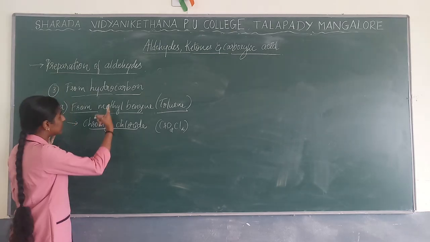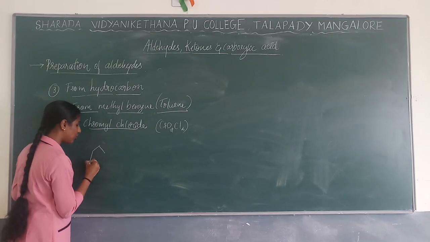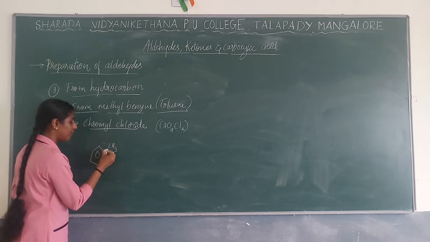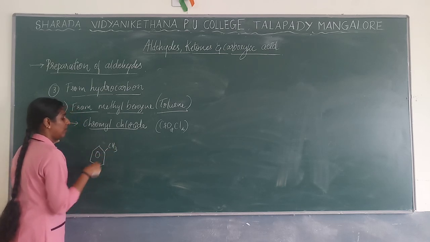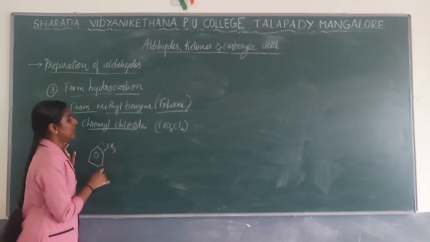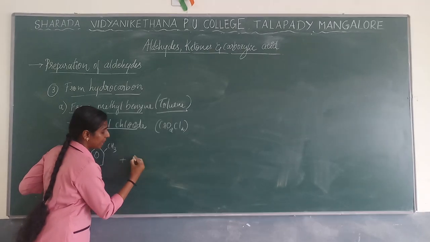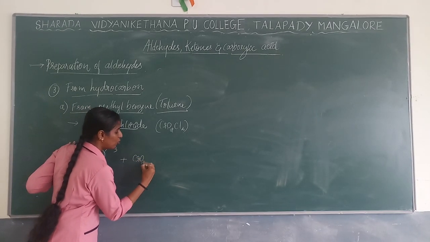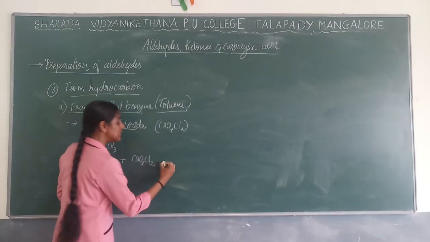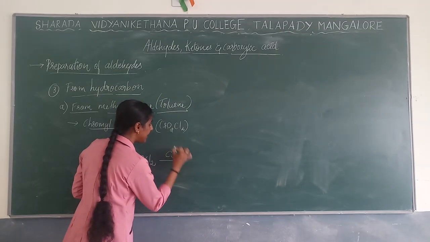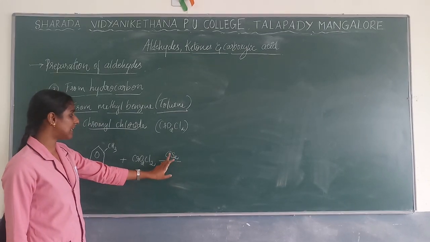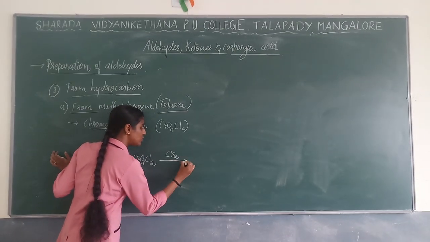Now I will take the methylbenzene, which is nothing but toluene, CH3 attached to benzene. The methyl group is attached, so methylbenzene, right? So methylbenzene will be treated with CrO2Cl2, your chromyl chloride, in the presence of carbon disulfide. Carbon disulfide is a catalyst which will be used over here.